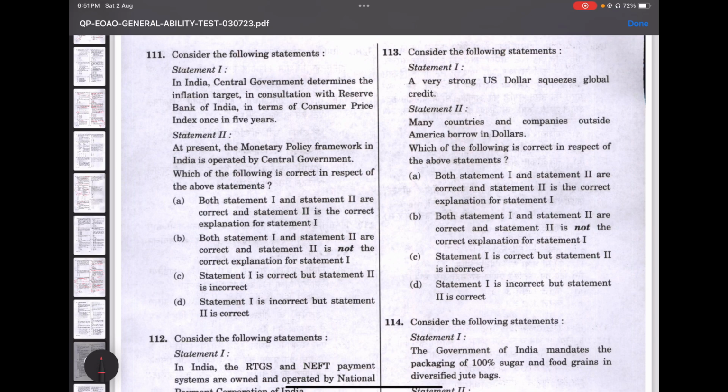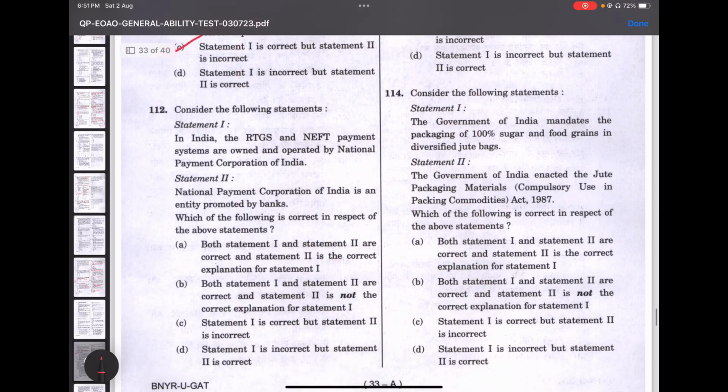Okay, statement-based questions. In India, the central government determines the inflation rate in consultation with the RBI in terms of consumer price. This is right. At present, the monetary policy framework in India is operated by the central government. No, it is operated by the RBI. So the answer would be C. Statement 1 is right, but 2 is not right.